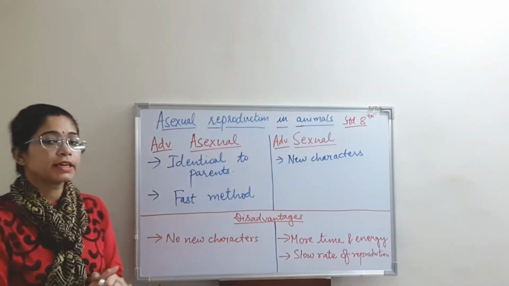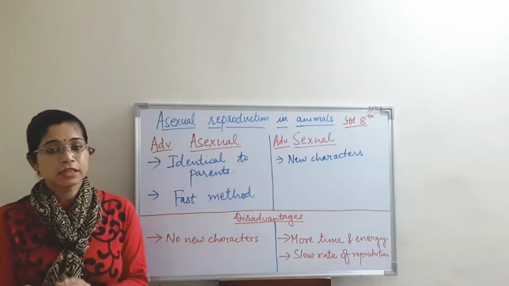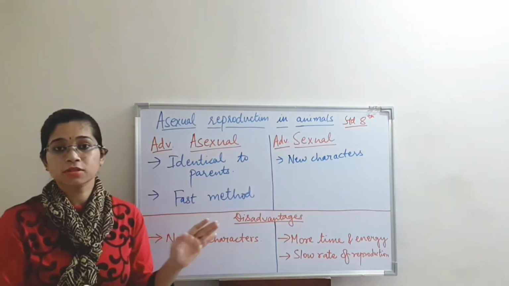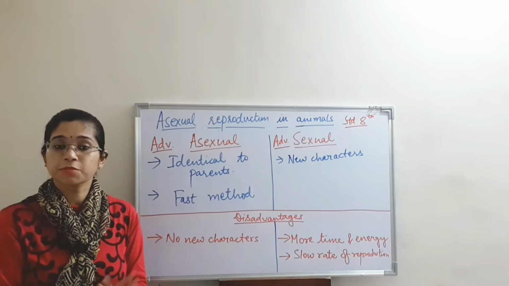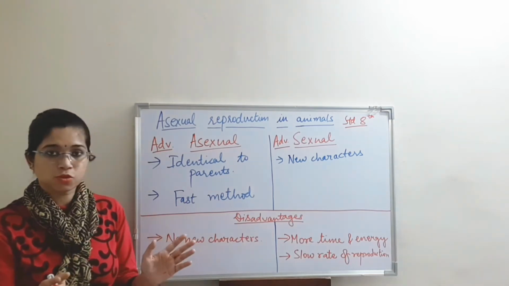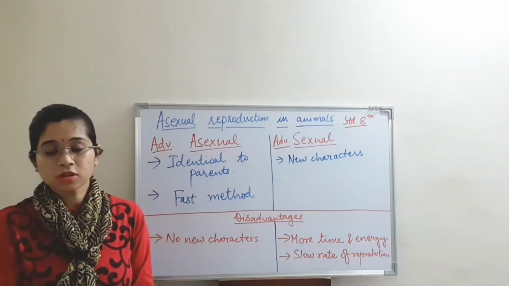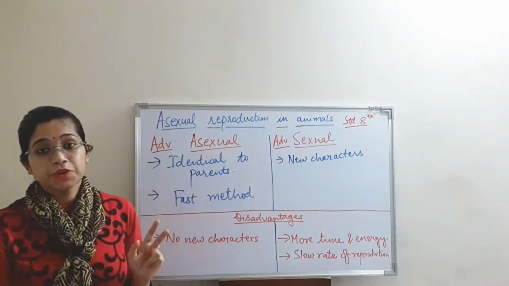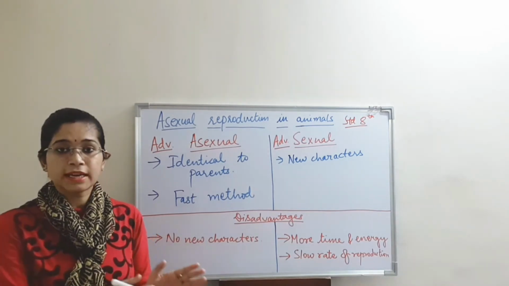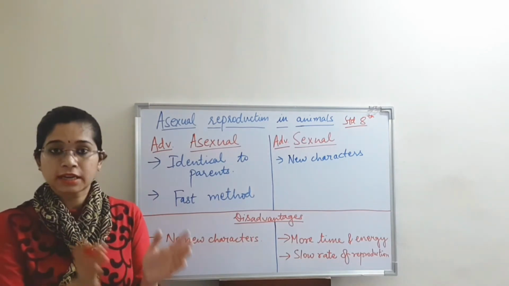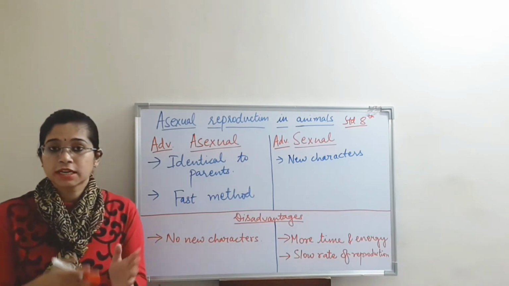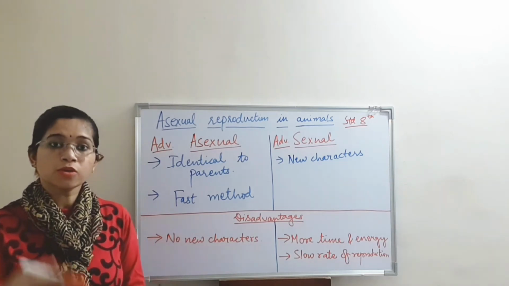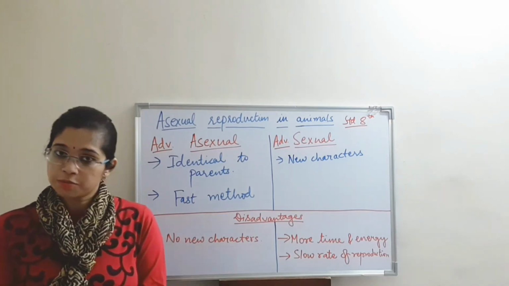This table shows the advantages and disadvantages of sexual and asexual reproduction. First of all, I would like to brief you about sexual reproduction because there might be many people who have not watched my previous video. If you have not, you can please go into the description box and find the link from there. So sexual reproduction is a type in which two organisms are involved. Male and female gametes are produced. The sperm fertilizes the ovum and forms a structure that is known as a zygote. The zygote continuously divides to form an embryo, fetus, and then a child is born.